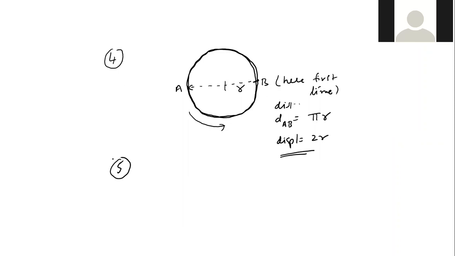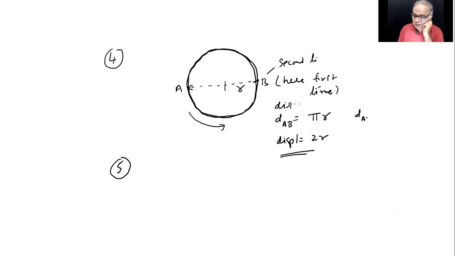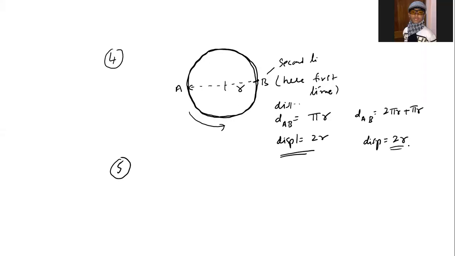If he is here for the second time, distance will be what? 2 pi r plus pi r, like he started at A, went like this, 2 pi r, and then pi r. But displacement is still 2r. All right?